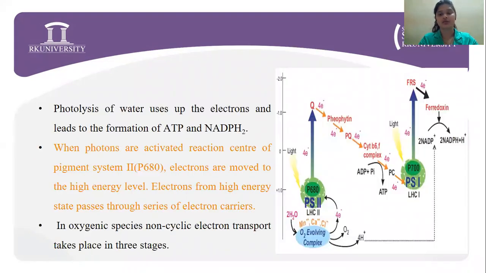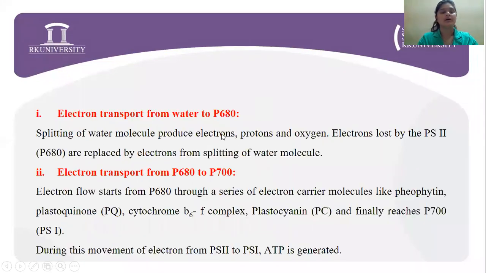Now here you can see the first phase taking place. What happens here? Splitting of the water molecule produces electrons, protons, and oxygen. The electrons lost by photosystem 2, which is P680, are replaced by the electrons from the splitting of the water molecule. The second step is the electron transport from P680 to P700.